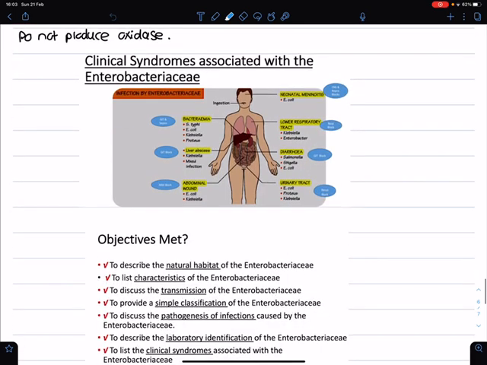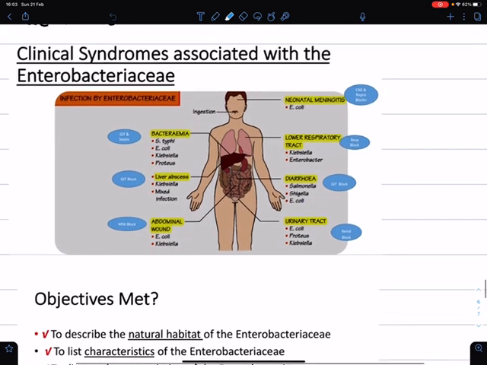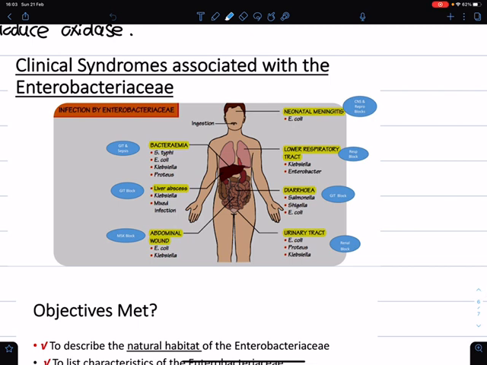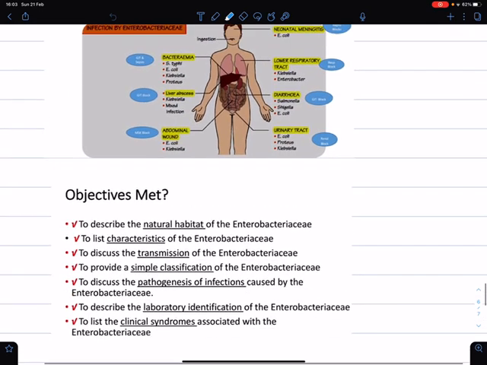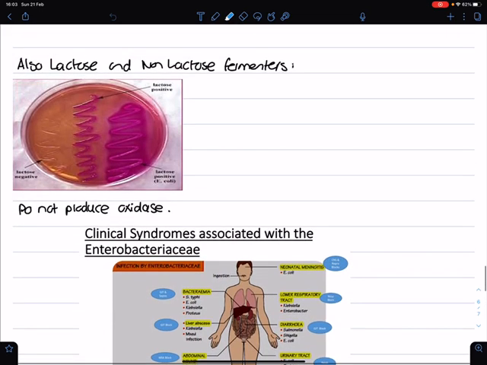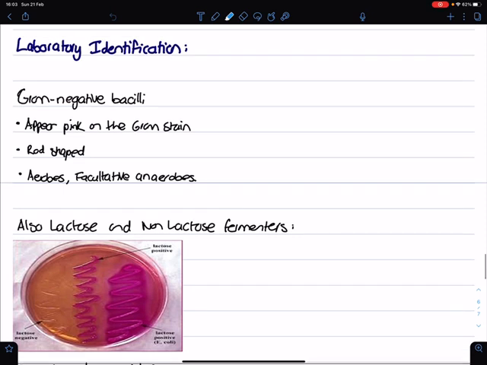And then there's also some of the clinical syndromes that can be associated with Enterobacteriaceae, but we'll do this further in the further blocks. And yeah, this is the lecture on gram-negative bacteria, Enterobacteriaceae.